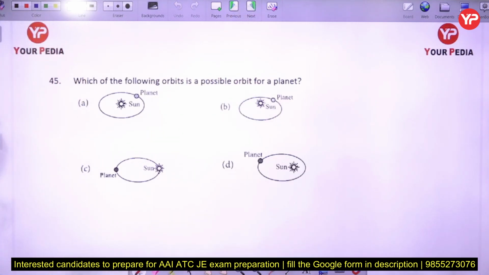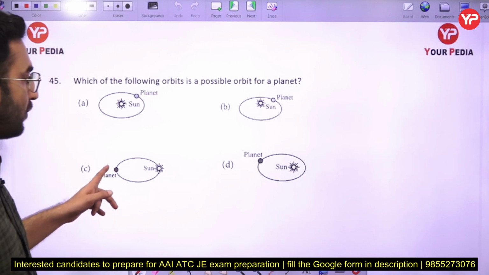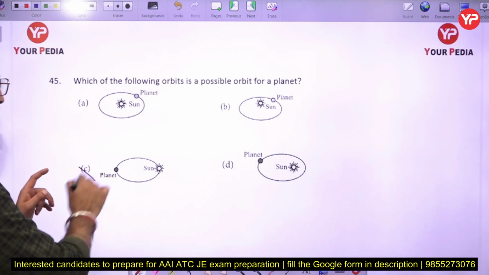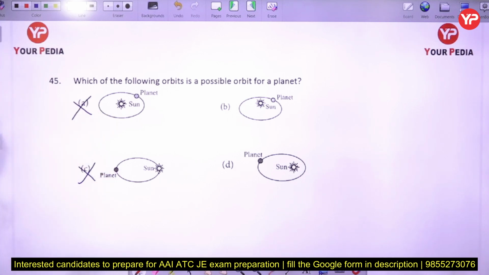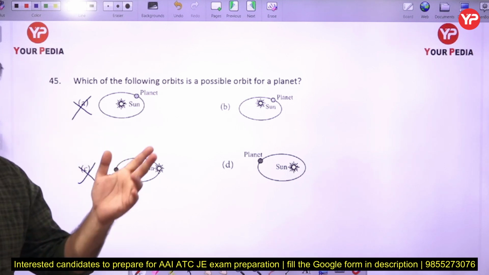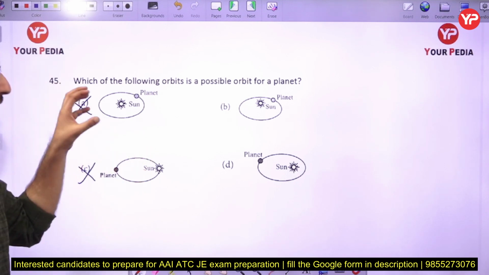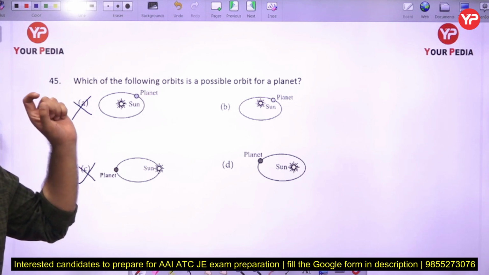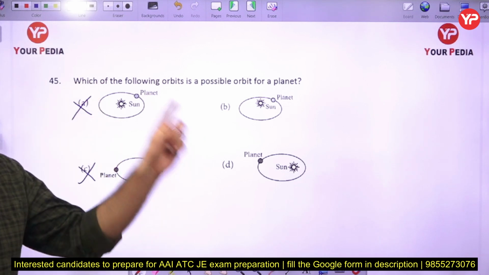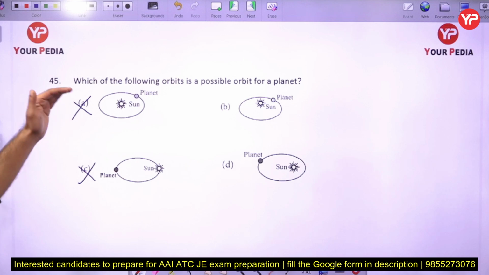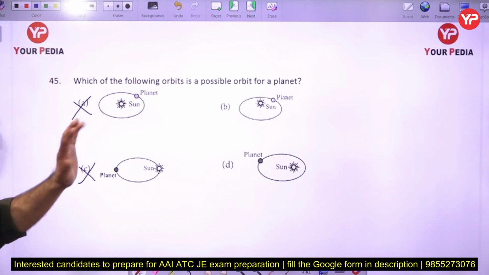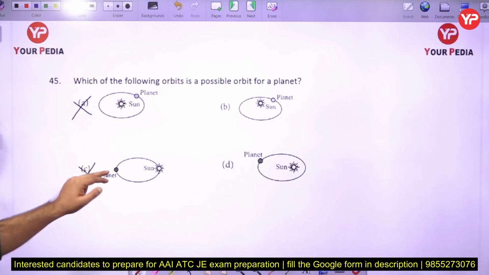Next, which of the following orbits is a possible orbit for a planet here? So just see, first of all C and A will be the wrong answers here. Why so? Because according to Kepler's law, the sun has to always be at one of the foci. It has to be placed at one of the foci and the planet has to revolve around the sun here. So option number A and option number C will be eliminated here, because in one case the sun is in the center and in the third case the sun is on the orbit here. Okay, so option A and C will be eliminated here.